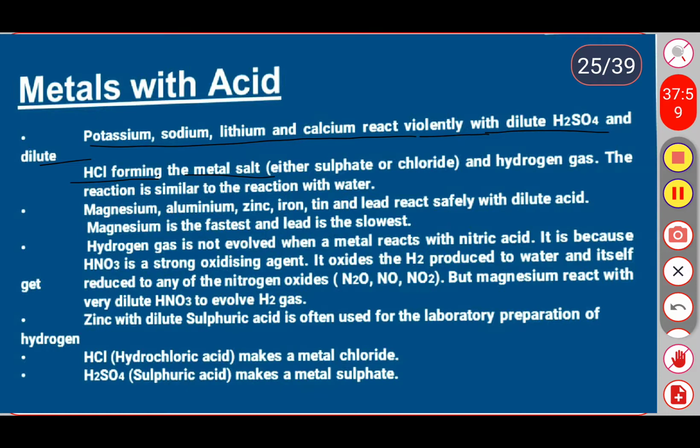The metals like potassium, sodium, lithium, calcium, iron, aluminum, zinc, all these metals, when they react with the acid, form the corresponding salts and hydrogen gas, either the sulfates or chlorides.